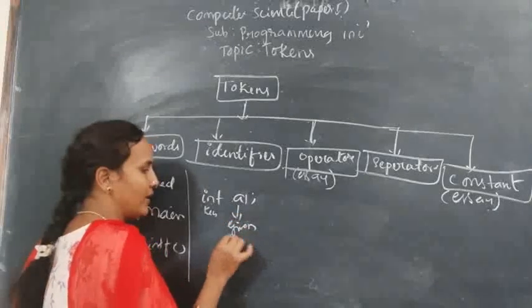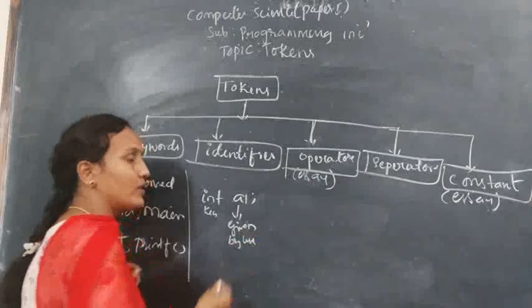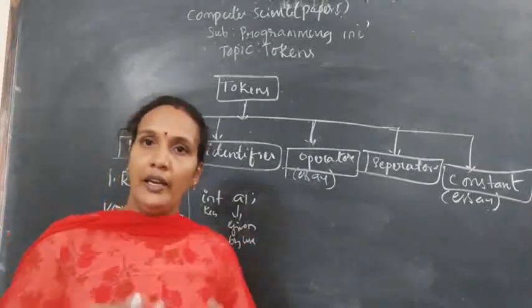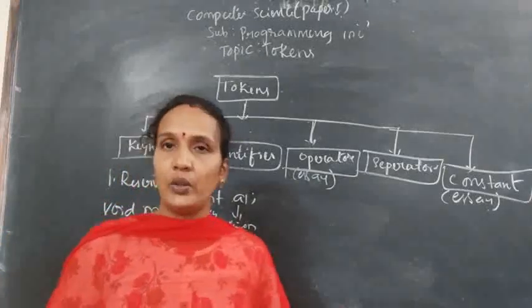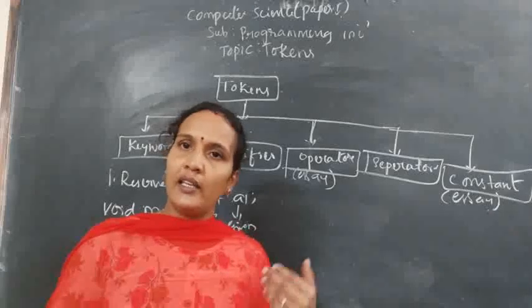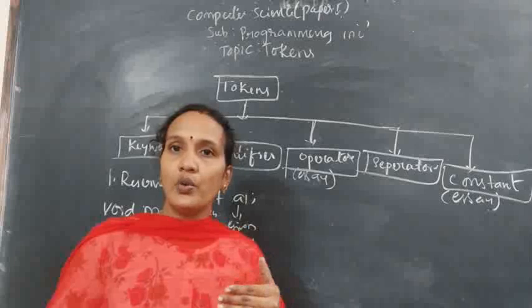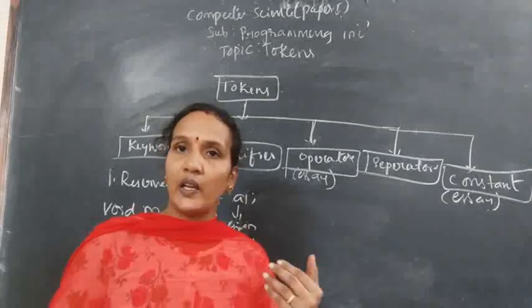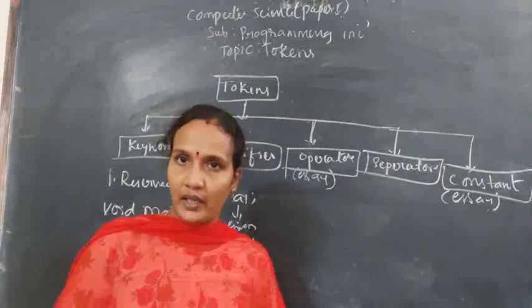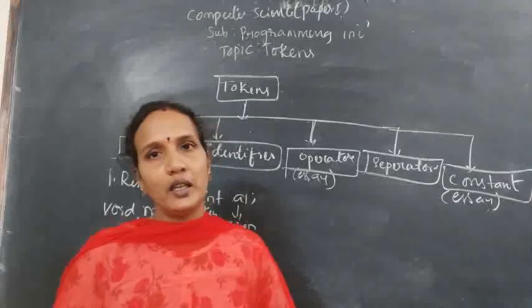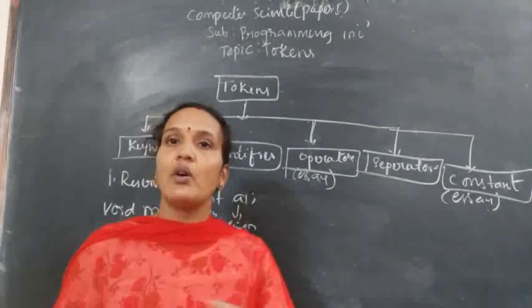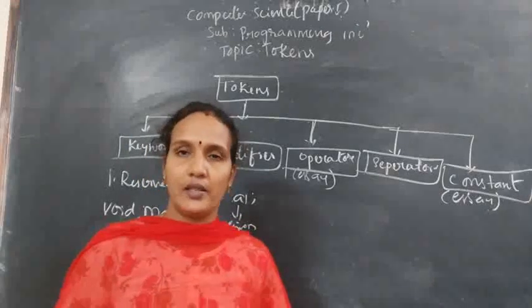Who will give this name? It is given by the user. The user can give A1, A2, B1, B2, any name as he wishes. So whatever names the user supplies to a particular data, particular object, particular function, those are called identifiers.